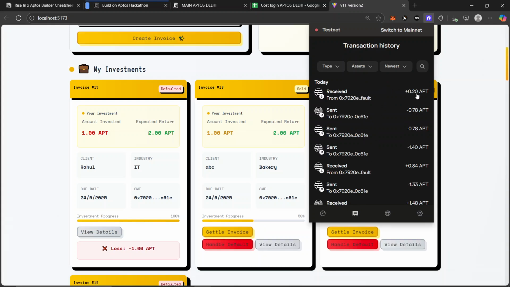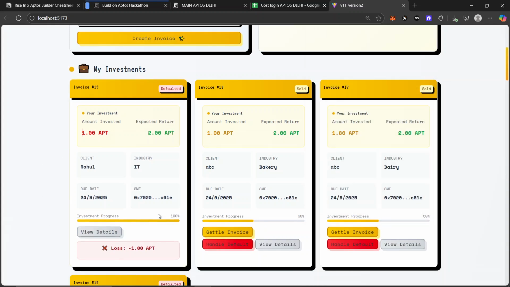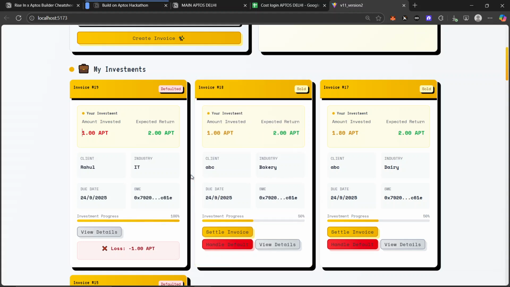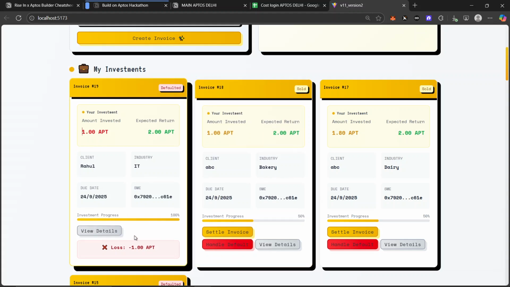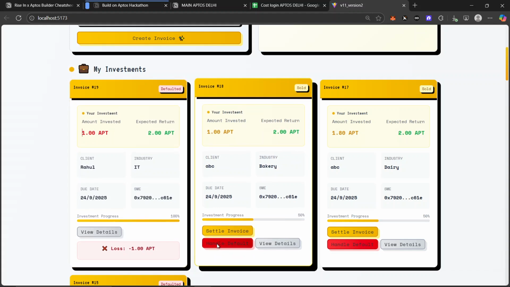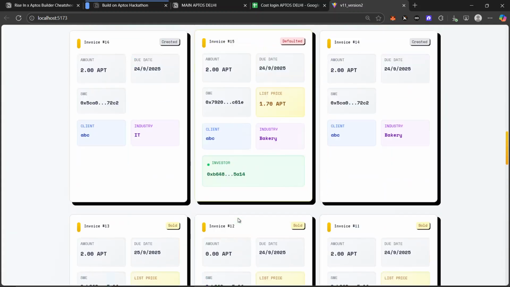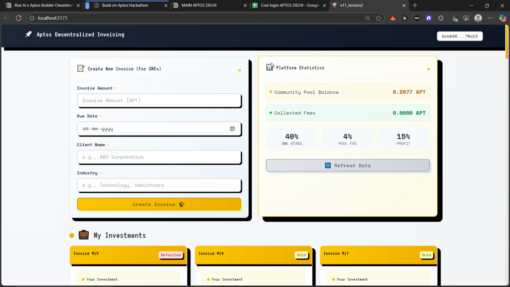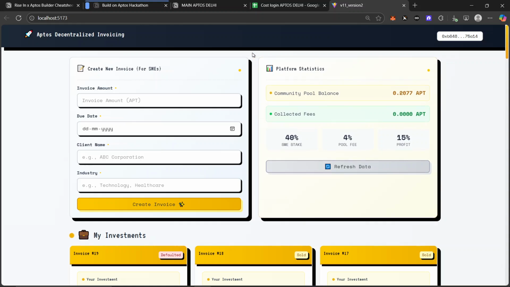See, I received 0.20 APT from the pool that has been created because I did not receive any kind of funds. It was possible only because the due date has passed, and only after the due date does the handle default function get enabled. Before that, it does not. So this has huge potential for many businesses, small owners, and investors who want to earn a higher interest rate from the day-to-day tokens or stablecoins.